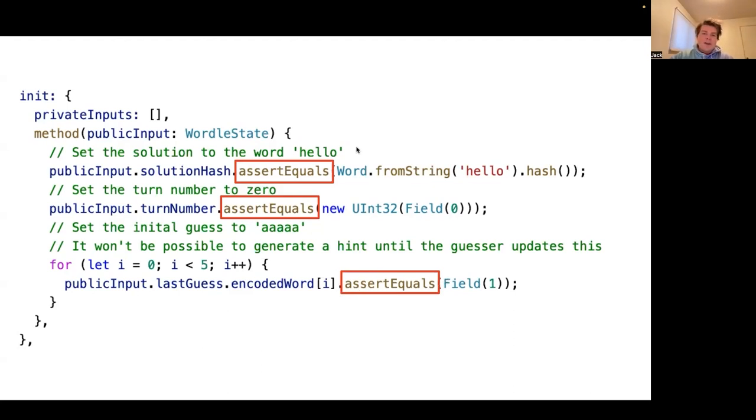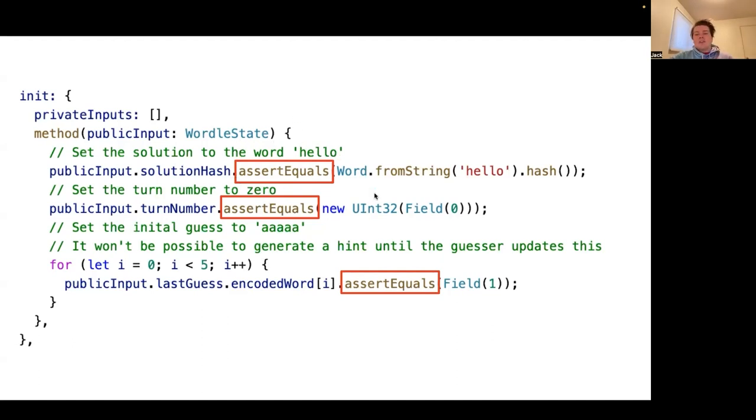And so how this works is that we're passing in the Wordle state. The Wordle state is just a struct. It's a thing that we can just sort of mutate as we want to. But if we pass in a Wordle state that meets these initial conditions, then we also get out a proof. And so we get a proof, and that proof contains this public input, Wordle state.